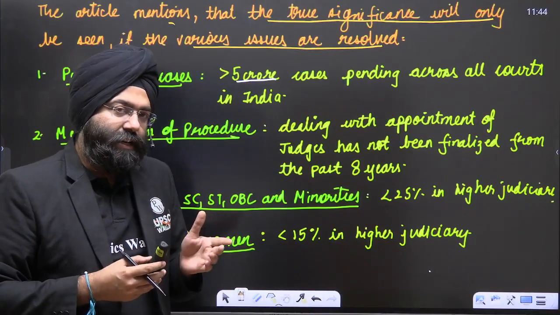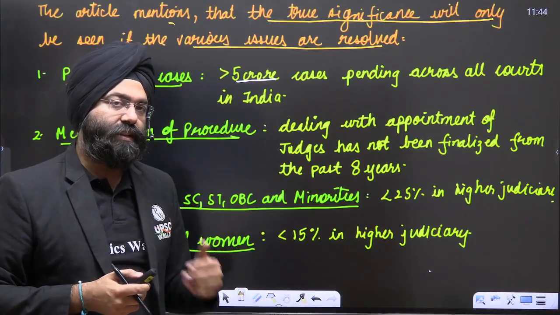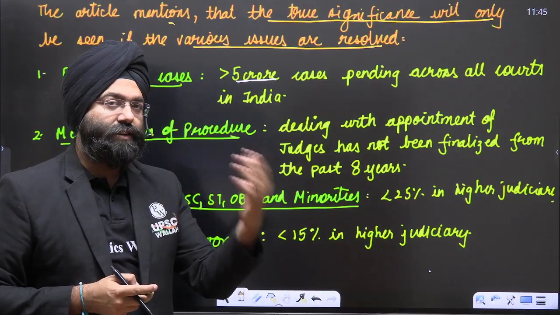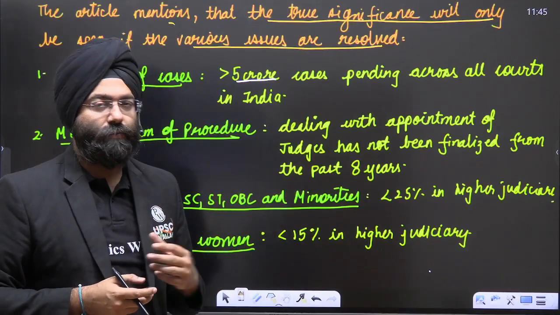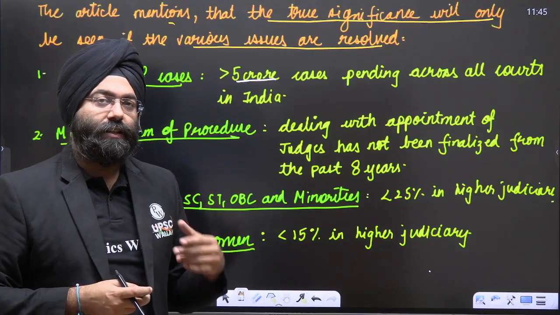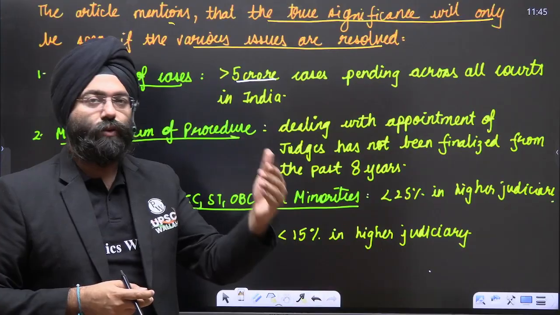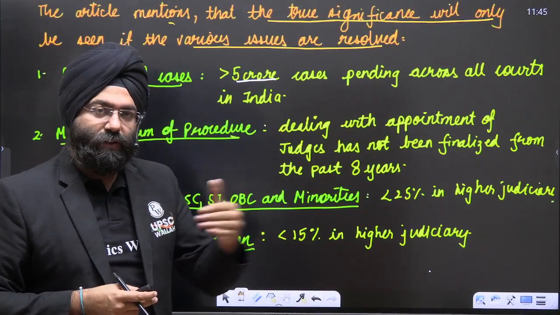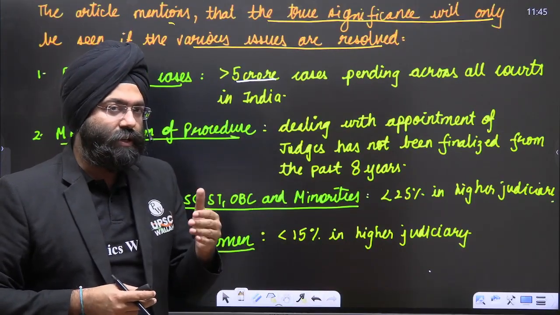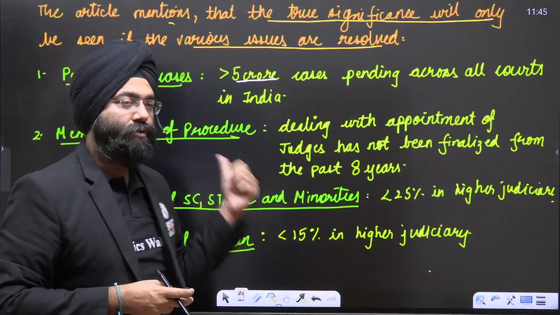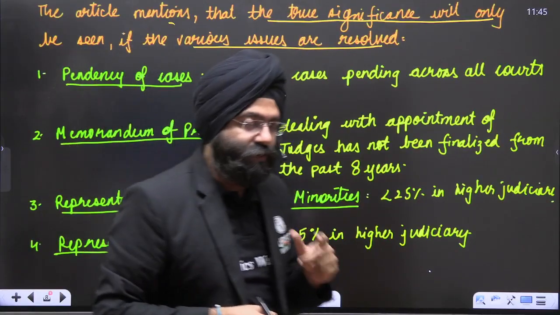So again, the same collegium system that we had discussed is still continuing. And very often when the courts submit the list of the judges that can be appointed to the Supreme Court or the High Court, the names are put in a pending list and then they're not appointed. So what happens then? The conflict between the government and the court escalates and rises. So this conflict issue is not being resolved.